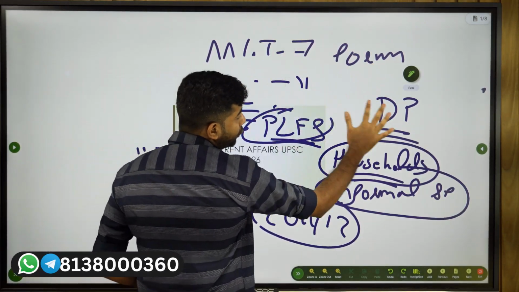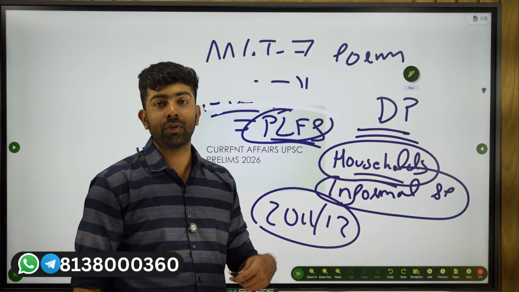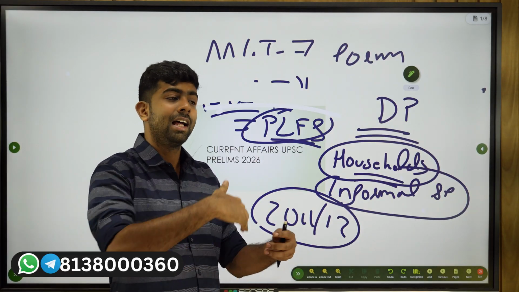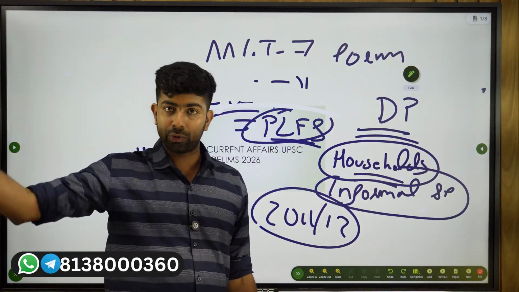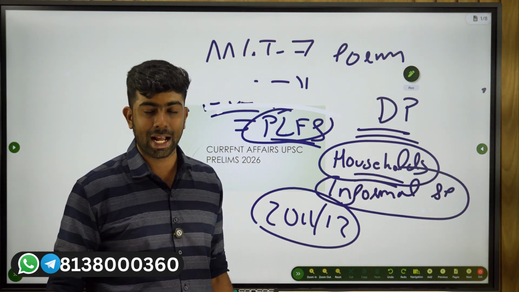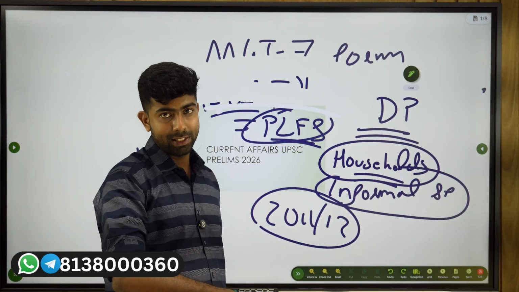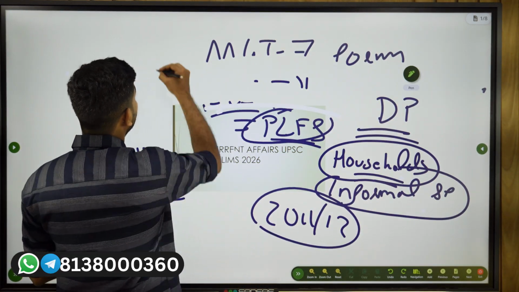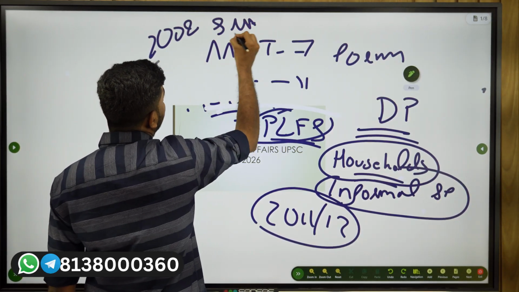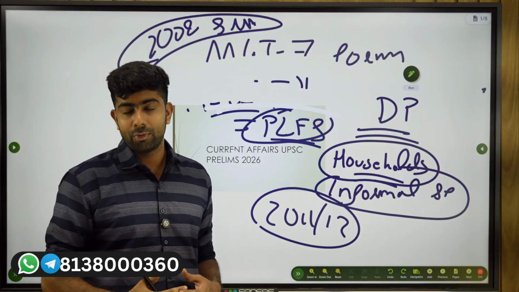This is built upon the System of National Accounts 2008, which was published by the United Nations Statistical Division. They have now revised that to a 2025 edition. A new edition of the System of National Accounts has been released, so the next base year revision will reflect that change. This one is based upon the 2008 System of National Accounts. So that is another idea that you have to keep in mind.